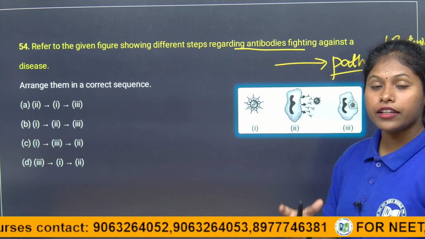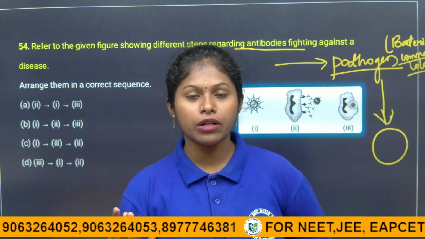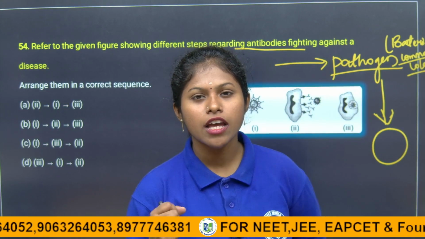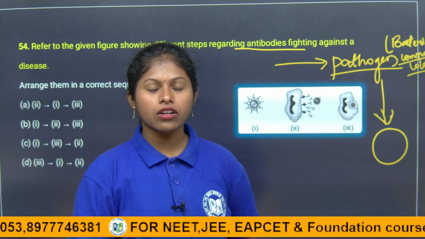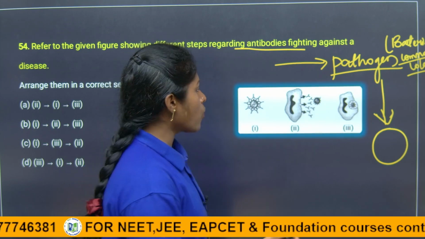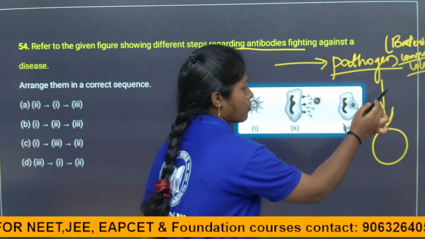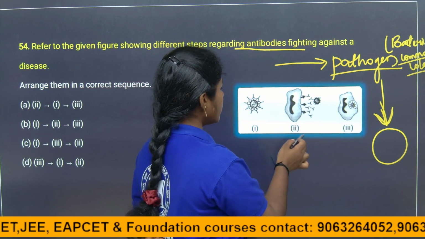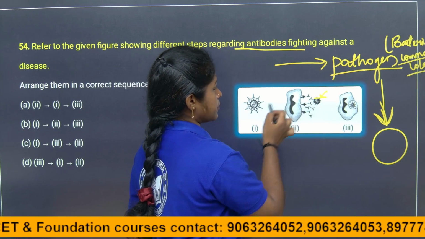In our blood, the WBC will be there. What is WBC? WBC is nothing but the immune cells, which means they fight against the disease, they fight against the pathogen which causes a disease. So what will they do, if they are present in our blood, after the pathogen enters our body? See, here the pathogen is attacked.